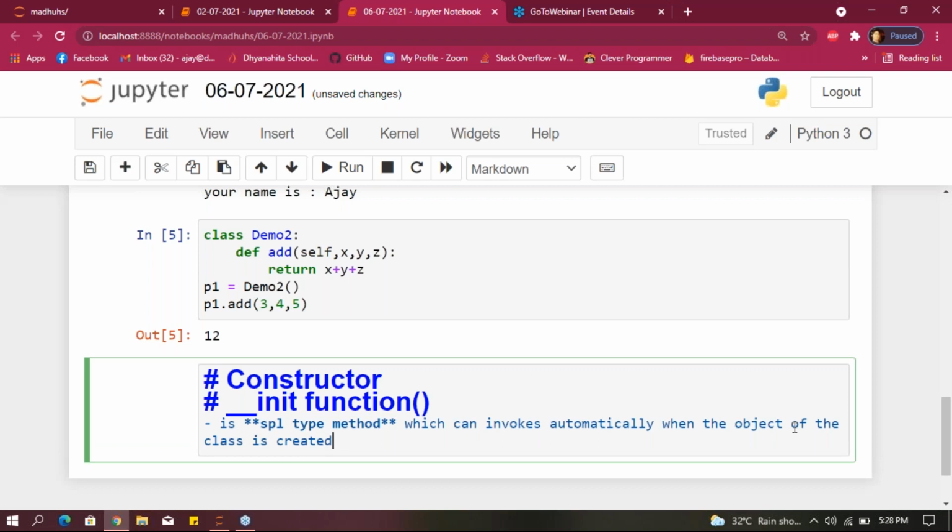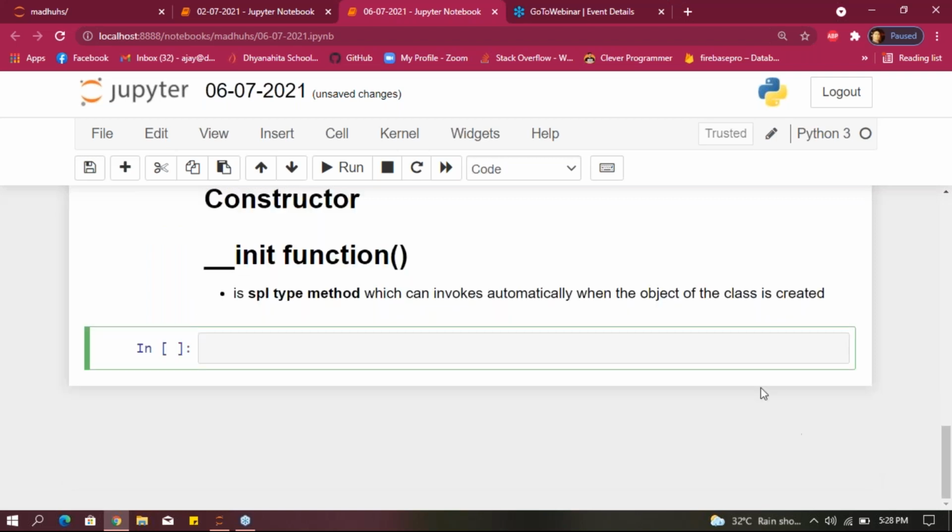For example, if you go through some examples, look at it, guys.